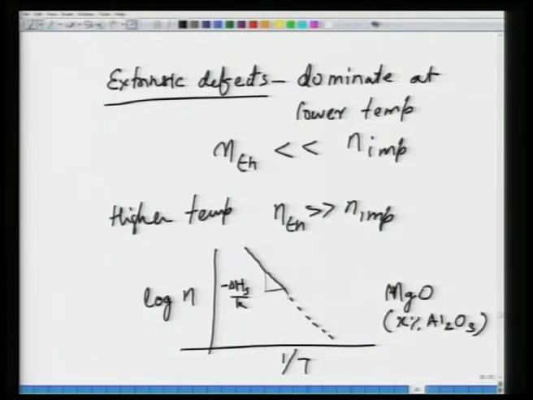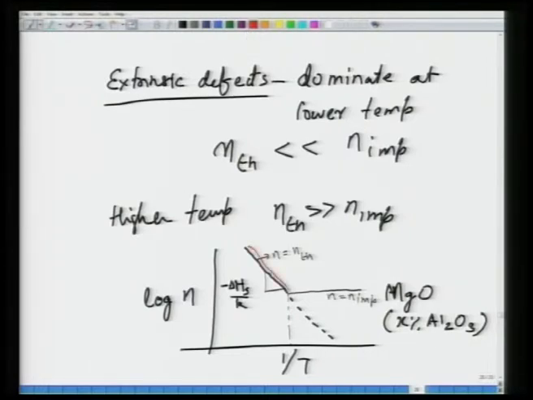And beyond this, let us say critical temperature, what dominates is N equal to N impurity, and this is N equal to N thermal. So this is how the behavior is. So overall behavior is something like this.